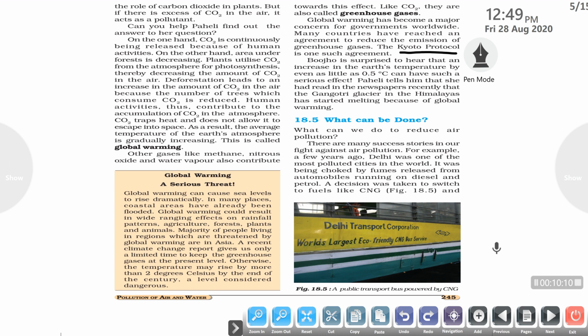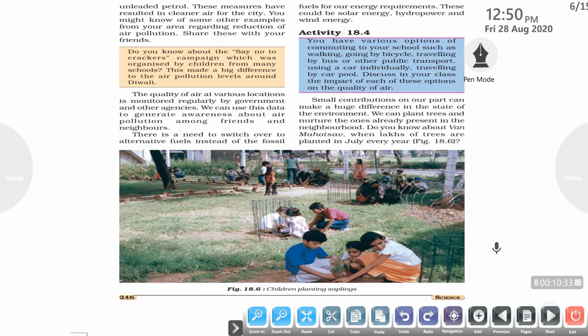So what can be done to reduce this type of air pollution? One such example is that a few years ago, Delhi was one of the most polluted cities in the world. It was among the top 10 polluted cities in the world, choked by fumes released from automobiles running on diesel and petrol. But the government decided to switch to fuels like CNG or unleaded petrol. These measures have resulted in cleaner air for the city.